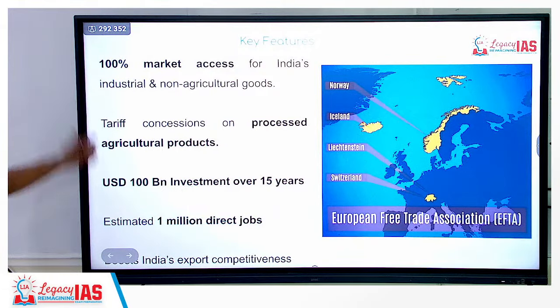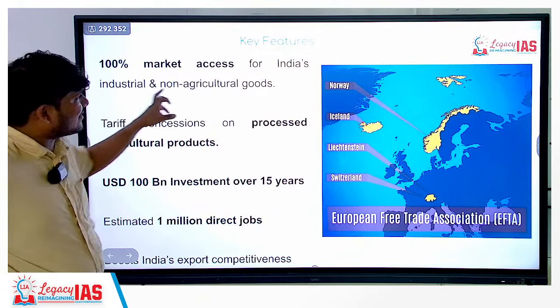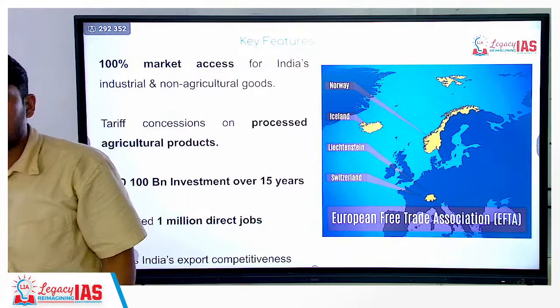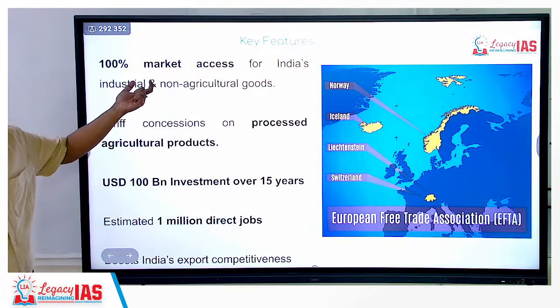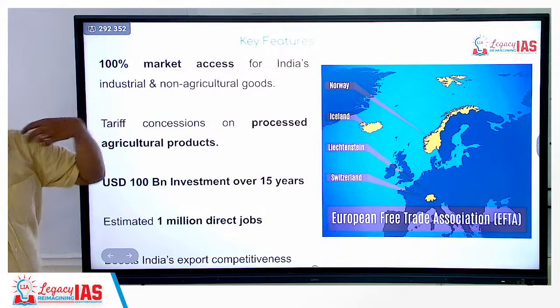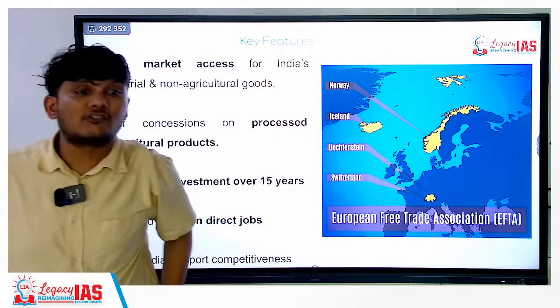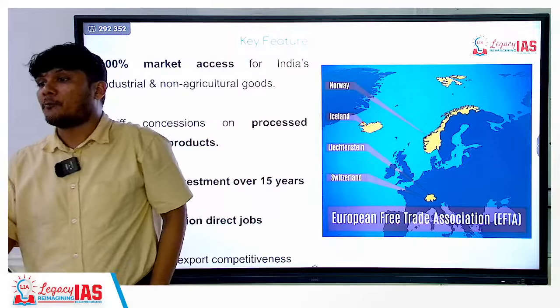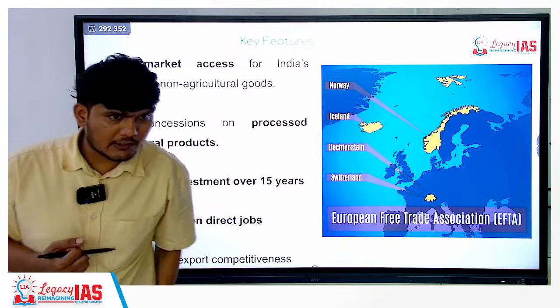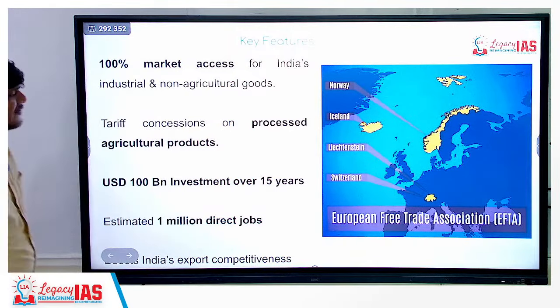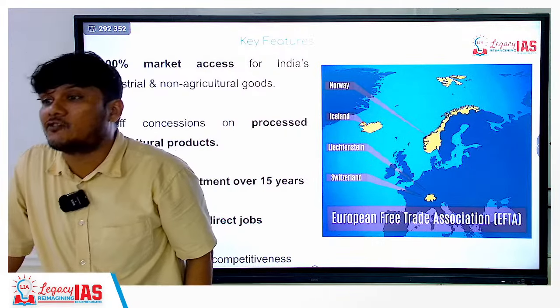So first is 100% access for India's industrial and non-agricultural goods. Very important. You should know based on what? Industrial and non-agricultural. In the options you might have agricultural, and that may be a very attractive option. Why? Because India does well in agriculture. Next is tariff concessions on processed agricultural products.